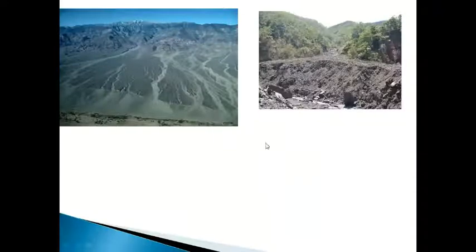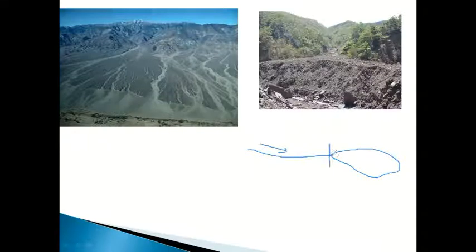Sometimes what happens, I will draw some diagram, I will show you. So this is the, I'll draw the cross section. Suppose this is the alluvial fan like this. This is a cross section. This is a river channel, and here this is a junction between hills and the foothill. This is the foothill. Okay. So this is a ground surface, and this is a deposited sediment or alluvial fan sediments.